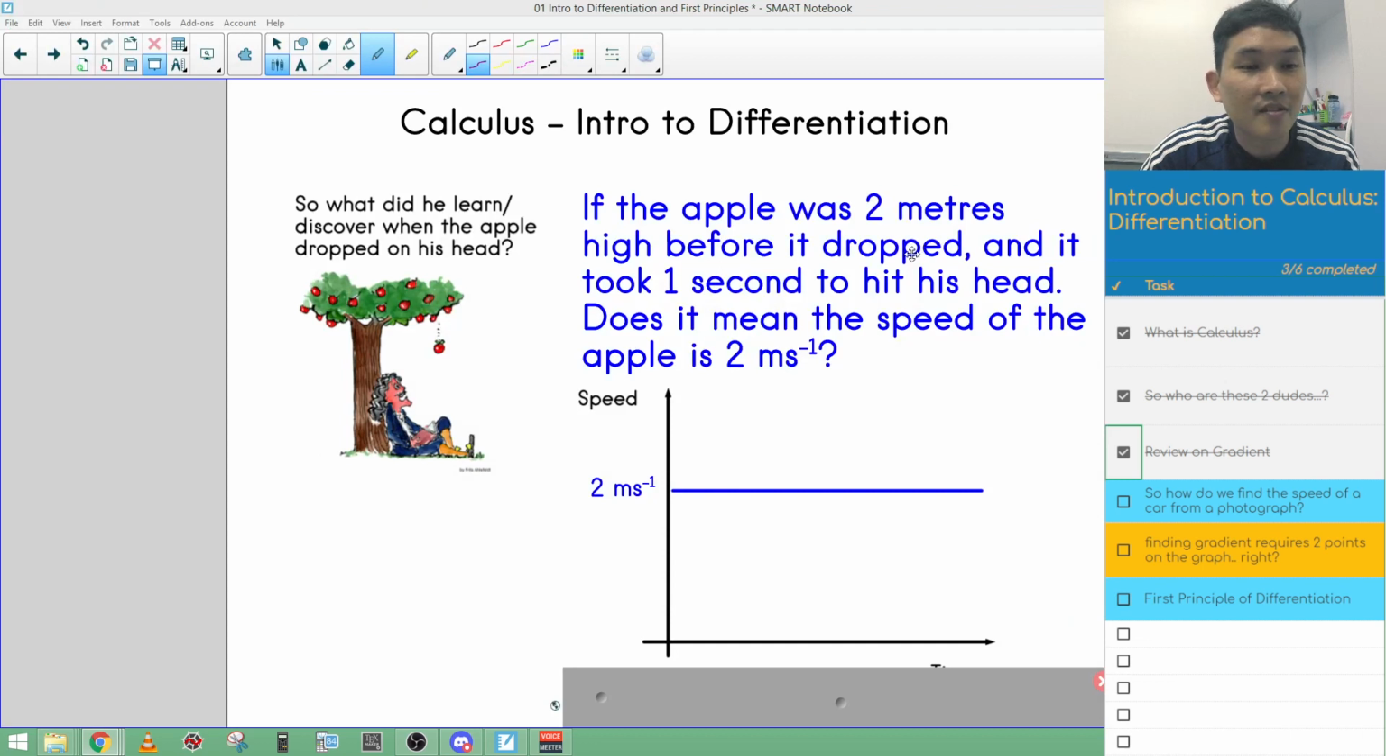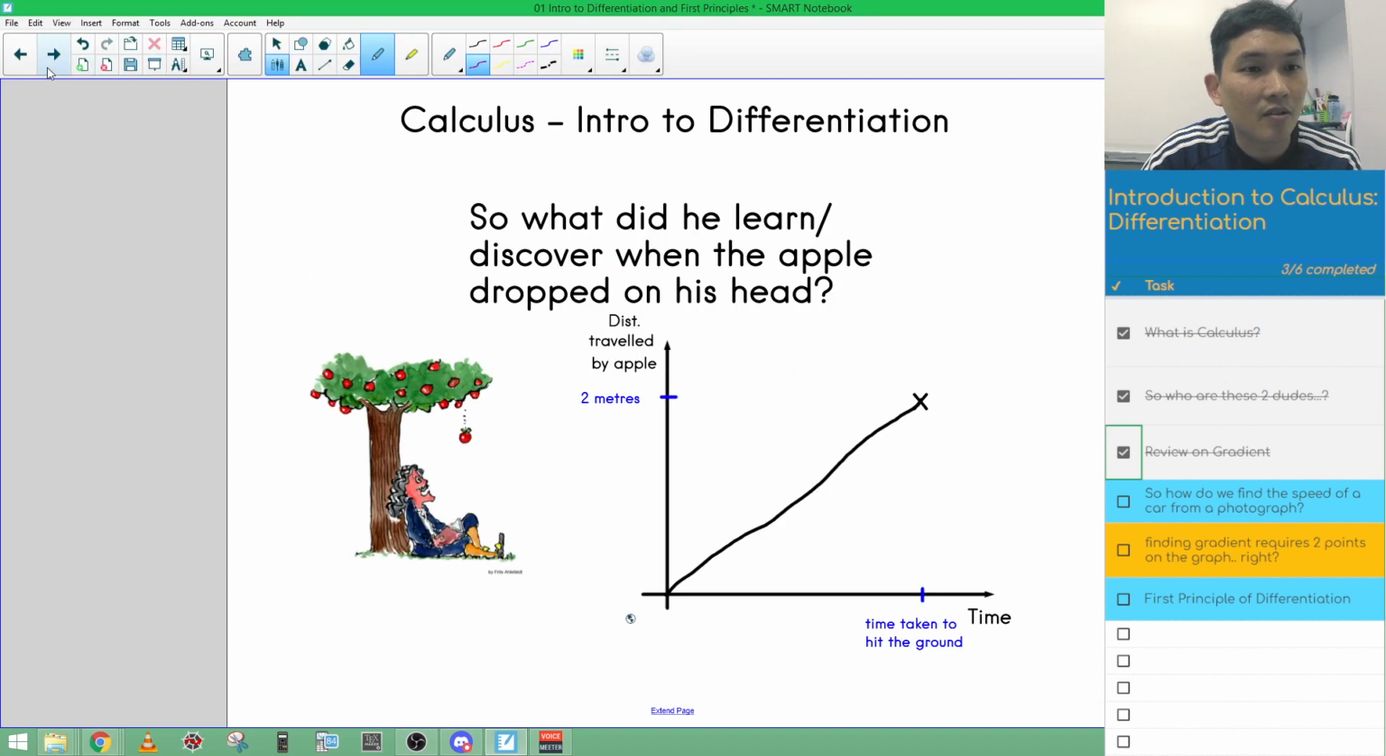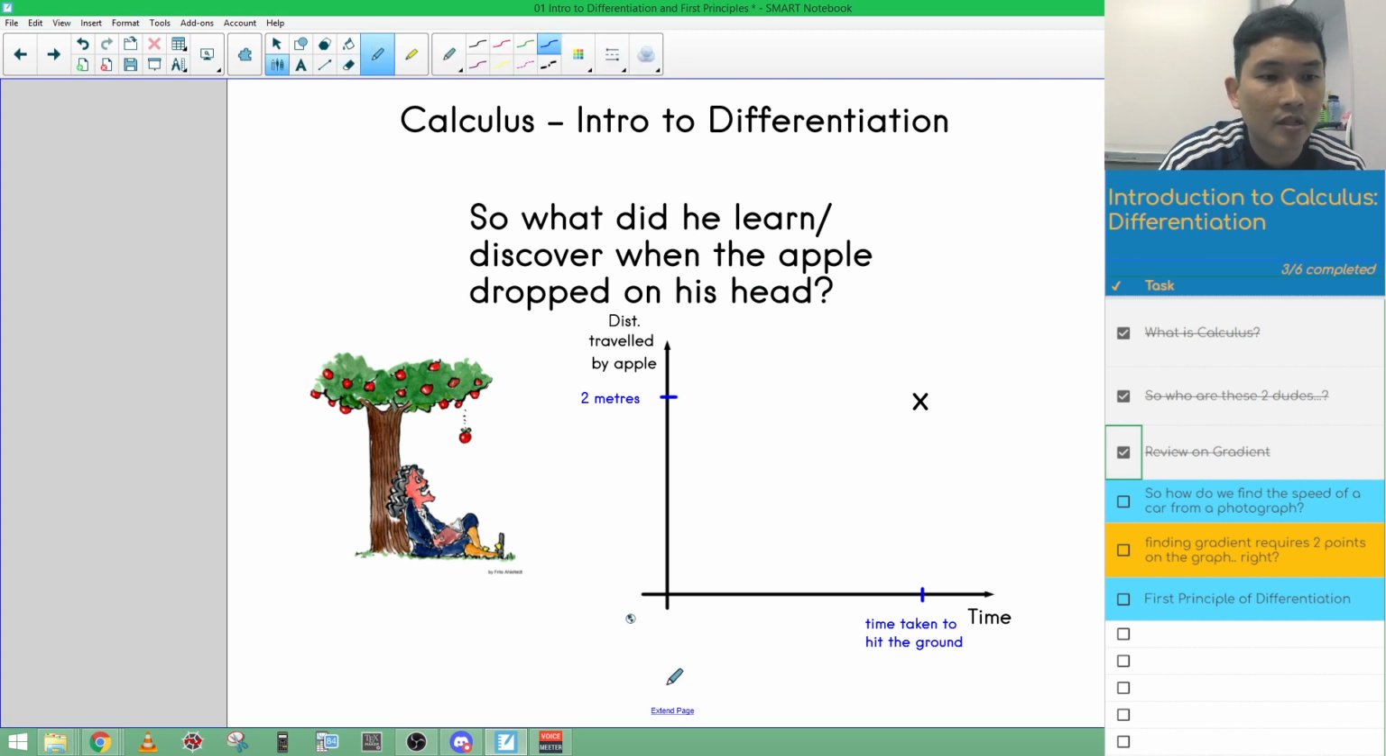Okay, so what that means is, if I drew a distance time graph instead of a speed time graph, a straight line will not be a good approximation of the trajectory of how the ball or the apple falls towards the ground. Because if I have a straight line over here, it means that the speed is constant. Yes, the speed is constant, the gradient is constant. That is not the case, right? What is actually happening, I suppose, is this. This is a better approximation of the trajectory of the golf ball or the apple. It looks more like this.